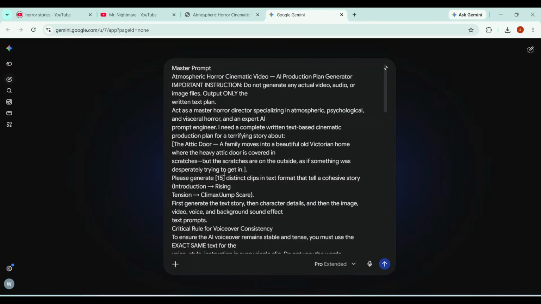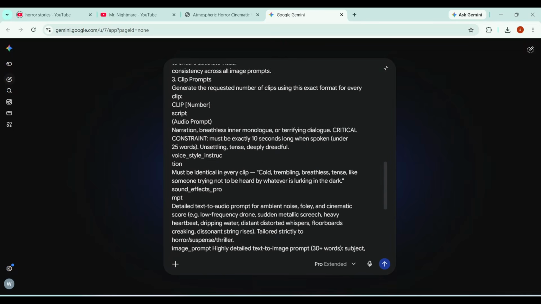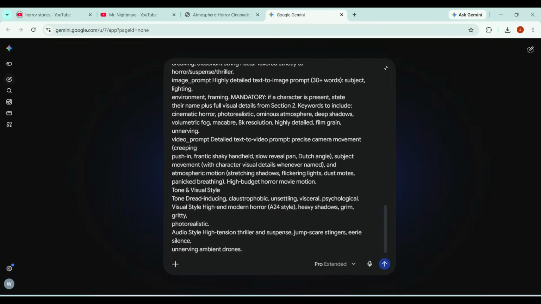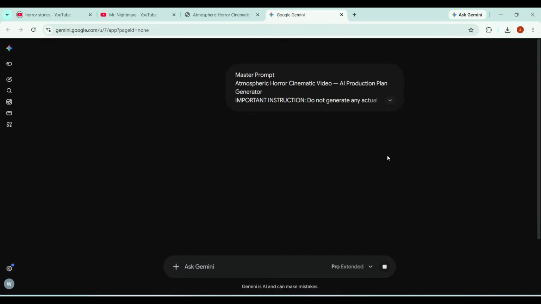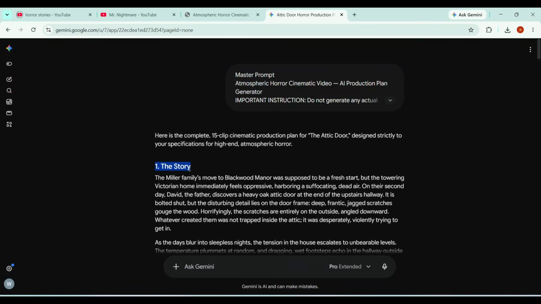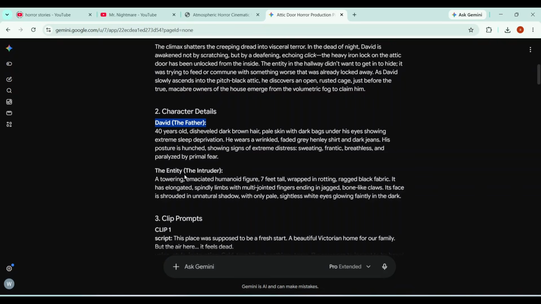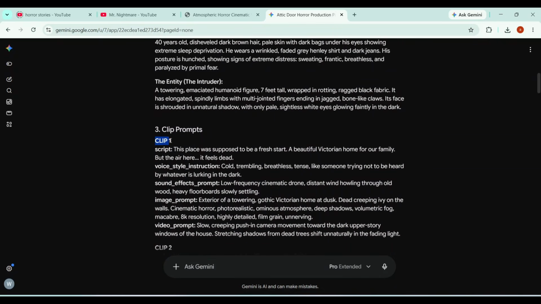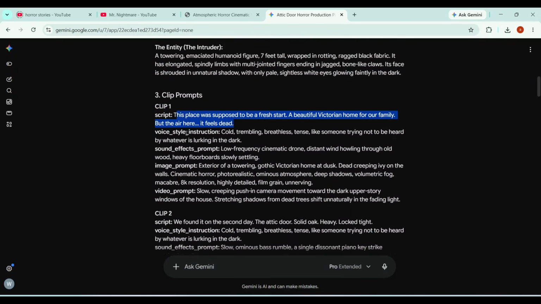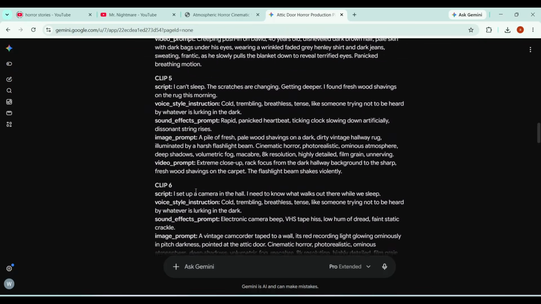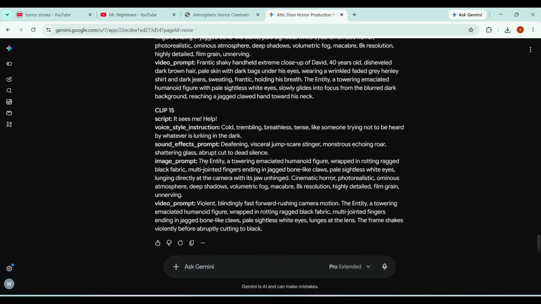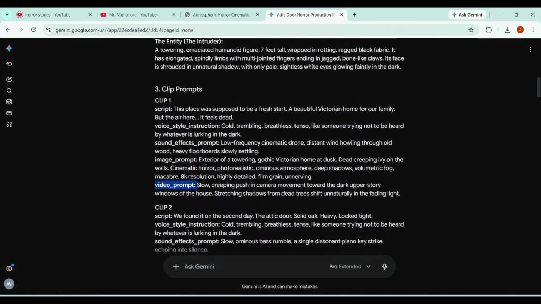This should give us roughly a 1 to 2 minute story, but once you understand the concept, you can increase the number of scenes and create much longer stories. And then I'll click submit, and within just a few seconds, Gemini has generated the complete story, character details, and all the clip prompts for us. As you can see, for clip 1, Gemini has generated the scene script, voice style, sound effects prompt, image prompt, and finally the video prompt to bring that image to life. And all 15 clip prompts are generated in exactly the same format, so the entire story is ready for us